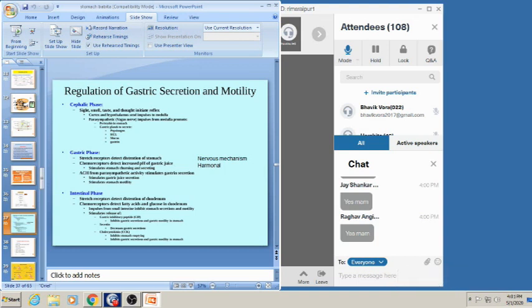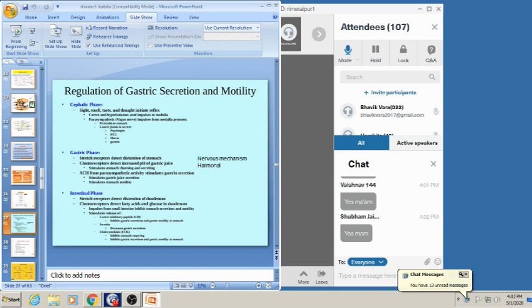Okay, now coming to the intestinal phase. Whenever a small amount of food comes inside the intestine, there is more gastric juice secretion, but in later phases there is less secretion, meaning there is auto regulation. How does it help? Stretch receptors detect the distension of the duodenum, and chemoreceptors detect fatty acid and glucose in the duodenum, and impulses from the small intestine inhibit the stomach secretion and motility.